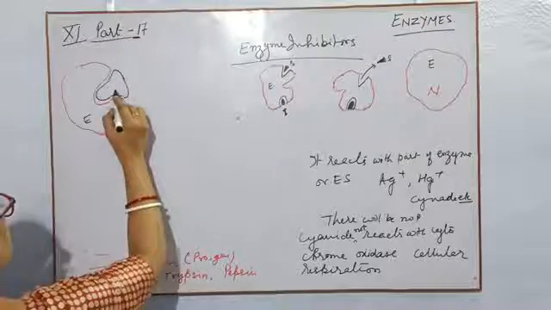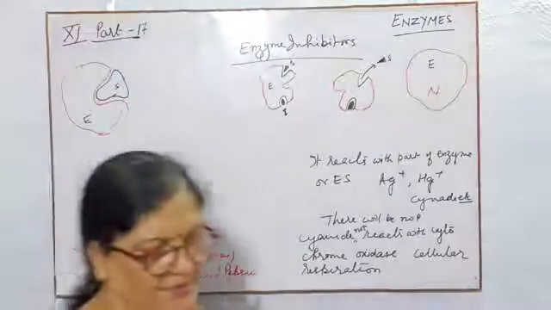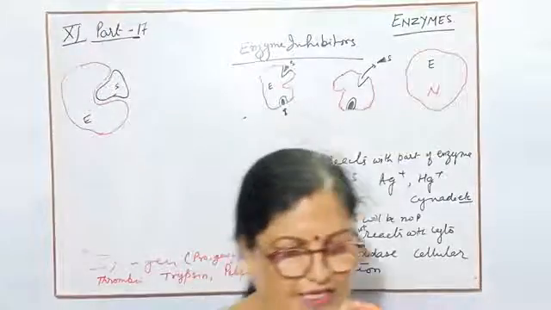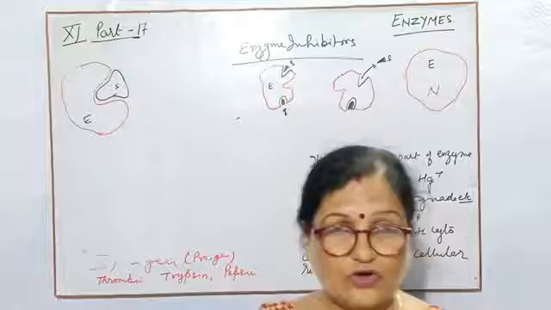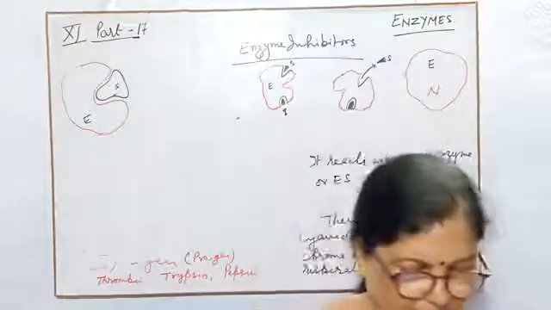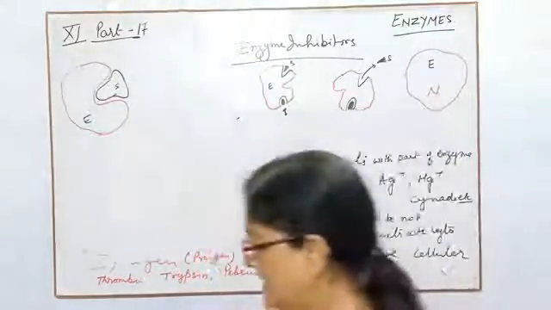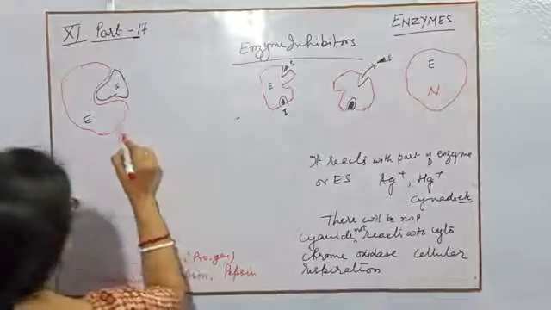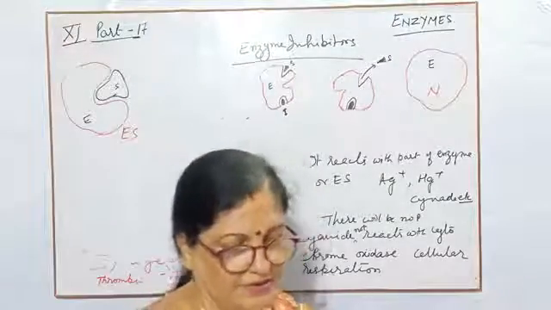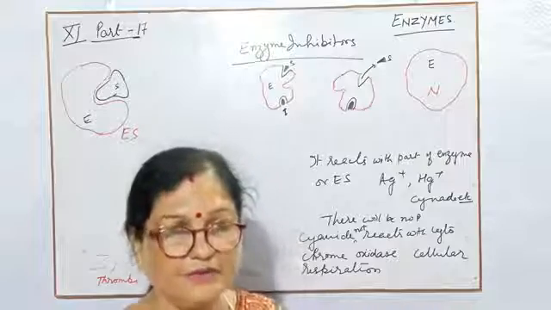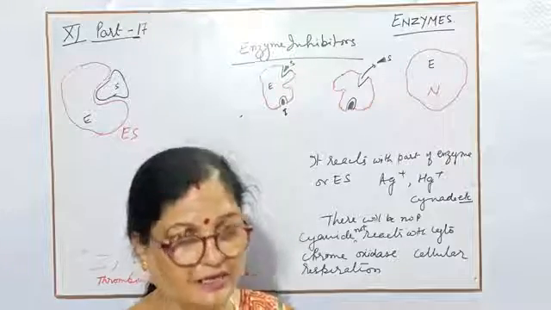This is the enzyme and this is the substrate. When these two are separated, draw one figure for the separate ones. When these two react, it means the product, that is E and S, is formed. When E and S are formed, it means there is no inhibitor.